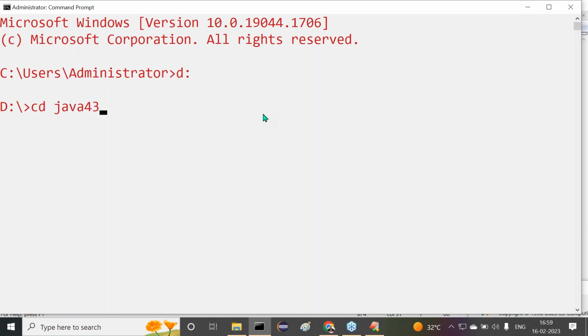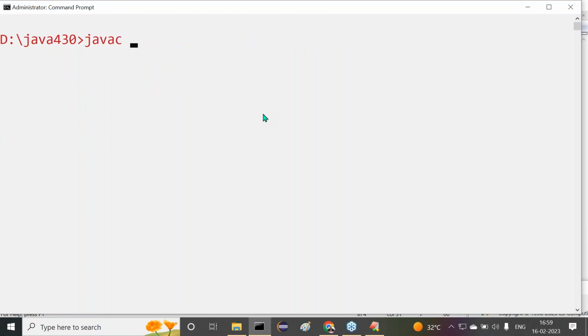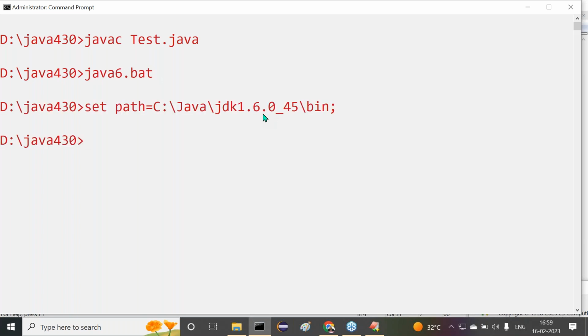cd Java 430, javac Test.java. Right, sir. Compiled successfully. Now, first of all, let me use the version switch. What version of Java do I need to use here? Say, for example, I want to use the Java 6 version. Observe carefully. If you want to use the Java 6 version, I need to compile it: javac Test.java.